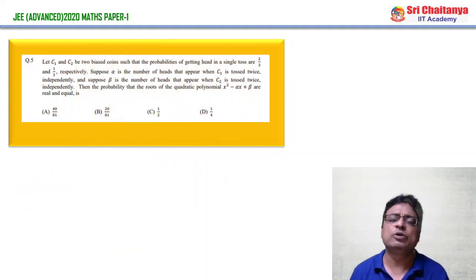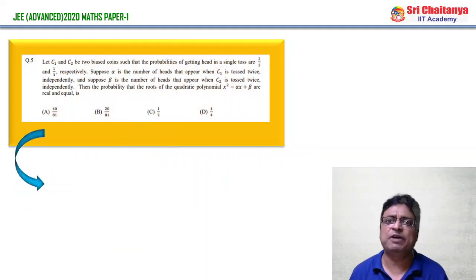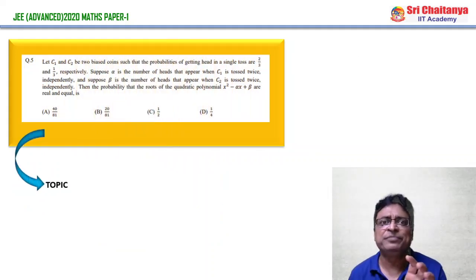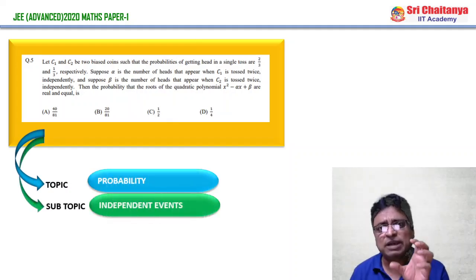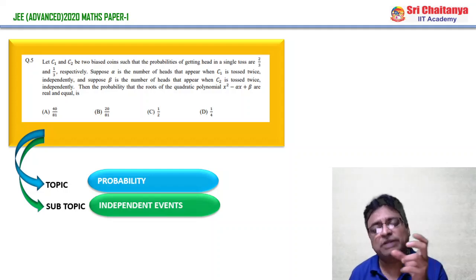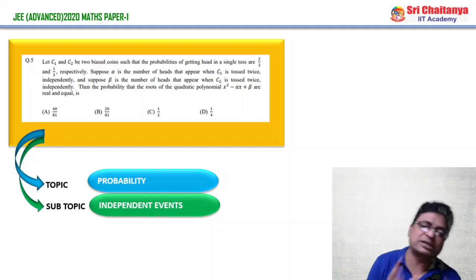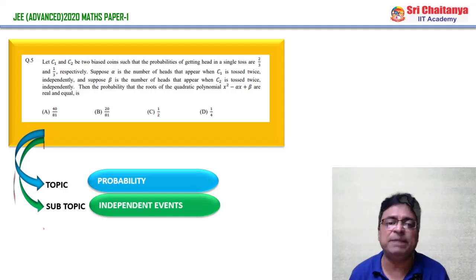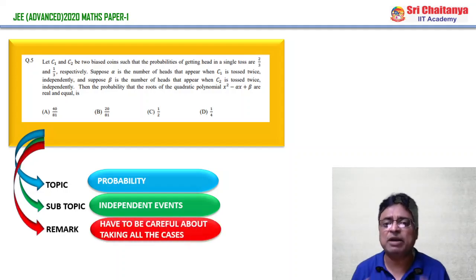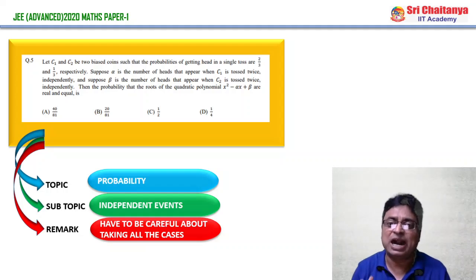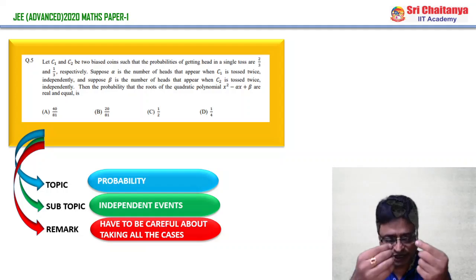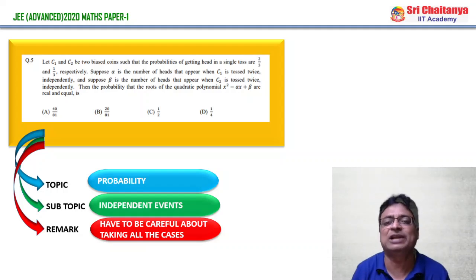And coming to question number 5, of course, if you have studied the question very carefully, the question comes under what? Probability. And of course, probability based on independent events. They asked the question on probability of independent events. And the remark of this particular question is, after reading the question, you have to understand what kind of cases will exist, and you have to write all the cases very carefully, then only you will get the answer.